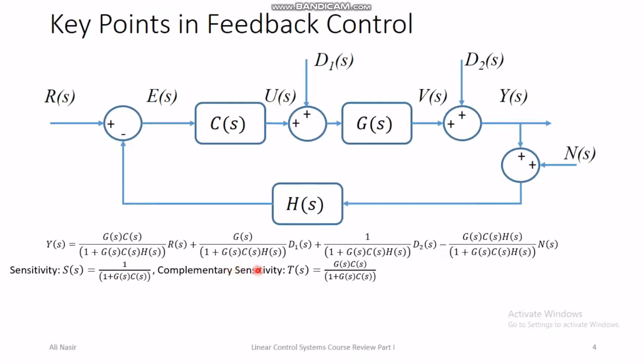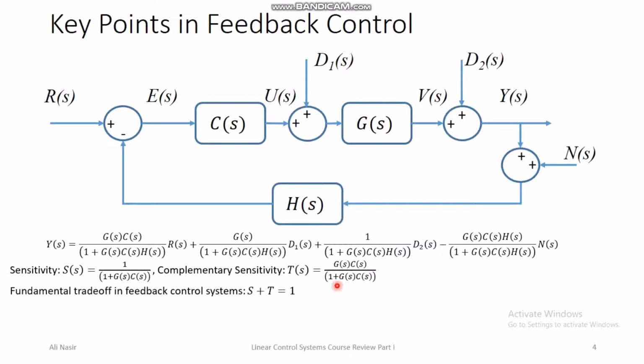And then there is complementary sensitivity, which is related to the noise of the sensors. The higher the complementary sensitivity, the higher the effect of noise on the sensors. So we want low complementary sensitivity and low sensitivity. Low sensitivity to avoid the effect of disturbances on the plant, and low complementary sensitivity to avoid the effect of noise on the sensor value.